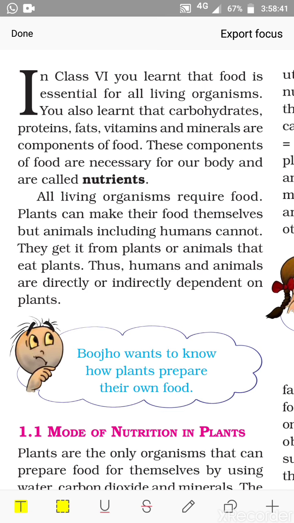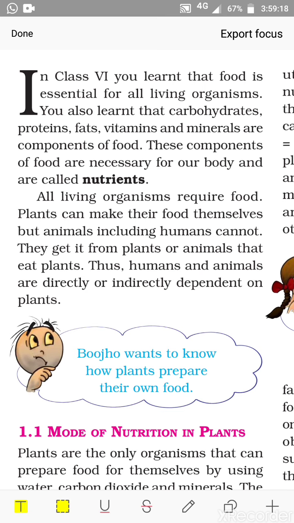Now our body requires all these nutrients. Food is essential for all organisms. All living organisms require food. Plants can make their food themselves, but animals including humans cannot. They get it from plants or animals that eat plants. Thus humans and animals are directly or indirectly dependent on plants. So the plants are able to make their own food, and that's why they are called the producers, whereas animals cannot make their own food and they depend on the plants to get their food directly or indirectly.